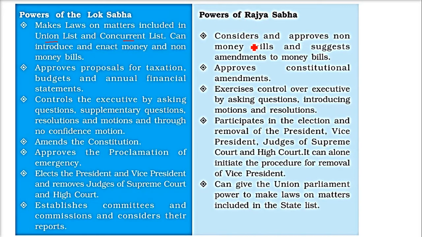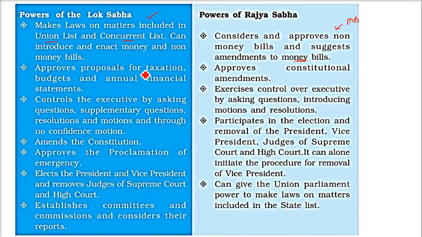The Rajya Sabha considers and approves non-money bills, because the money bill can only be introduced in Lok Sabha, not in Rajya Sabha. It can only suggest amendments to money bills. Please understand, the money bill cannot be presented in Rajya Sabha, and when it comes to Rajya Sabha from the Lok Sabha, the Rajya Sabha can only give some amendments or suggestions which the government or the parliament may accept, may not.